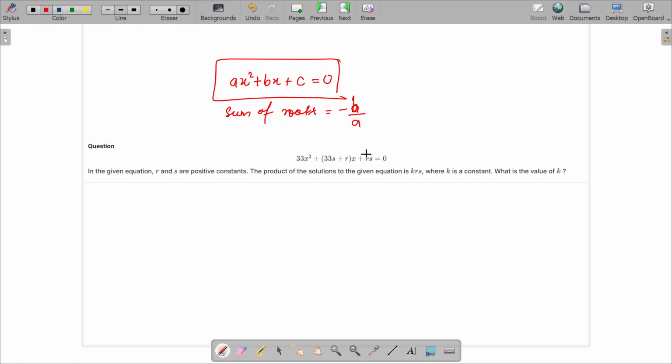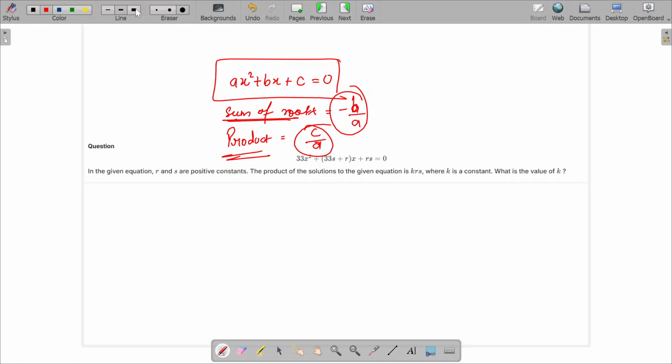Sorry, I was just checking. Now if I talk about the product of roots or product of solutions, it is c over a. So whenever they ask you to find the sum, you will do negative b over a. Whenever they ask you to find the product, you'll do c over a.